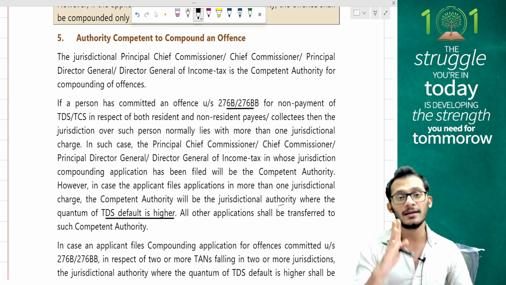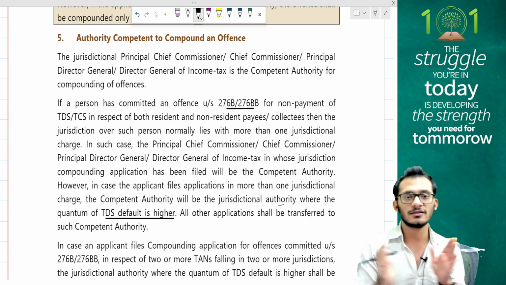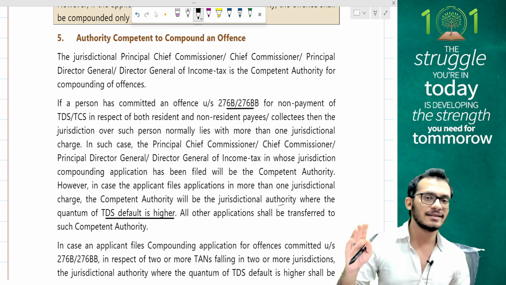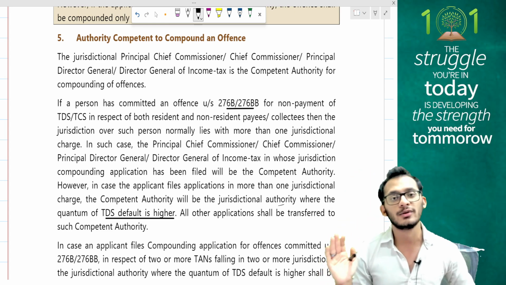So if you're having multiple cases of defaults, whichever case you're going and filing, I will consolidate it and check where the total is highest. If the highest is in the Chennai region, then you take Chennai as the competent authority. If it is Bangalore, then you take Bangalore. If it is Delhi, you take Delhi.